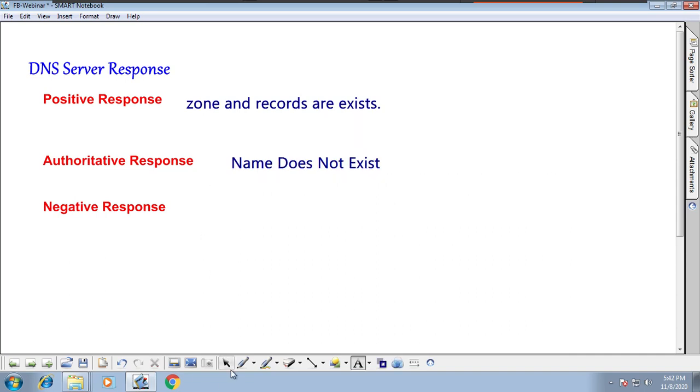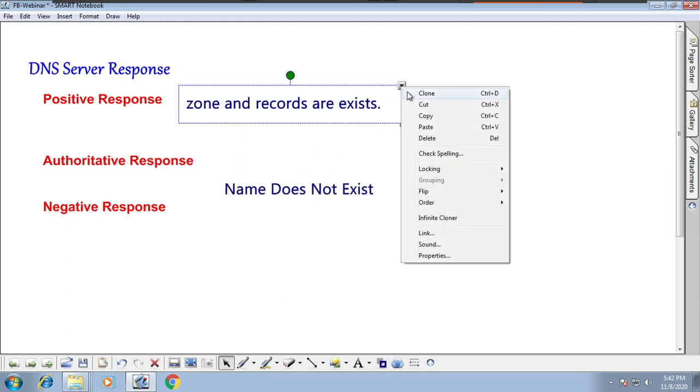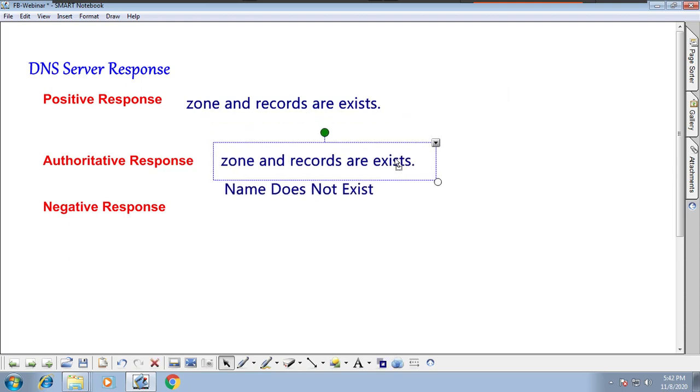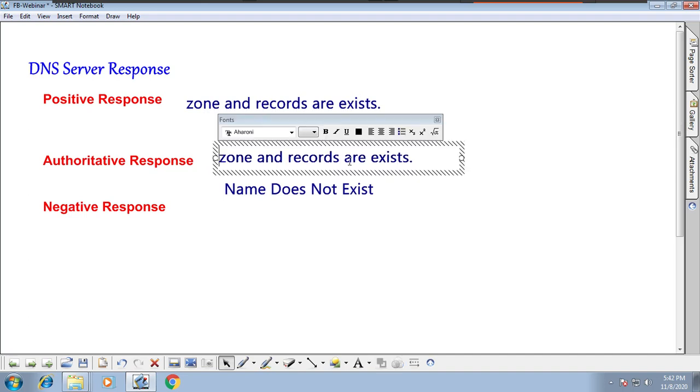Name does not exist. This is an error message which comes under authoritative response. When does an authoritative response come? When the zone exists, but the host records do not exist. Understood? When the zone exists but the hosts do not exist.